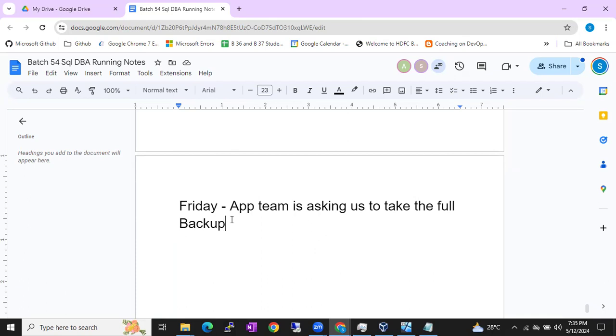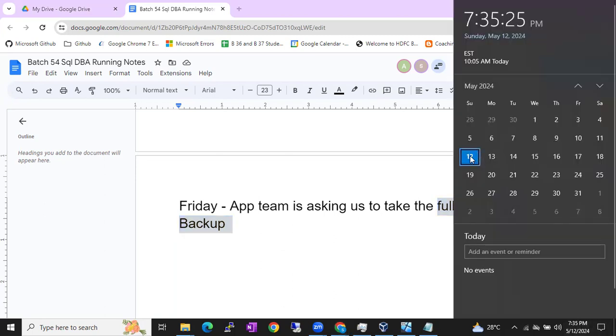Nothing will happen. It will take the full backup. Okay, you can take the full backup, but what will happen after a successful full backup? Again, the DCM page will start tracking the changes, right? So let me explain with this calendar. On the 12th you took the full backup, the 13th you have a differential backup, the 14th differential backup, the 15th differential backup, the 16th you have, the 17th you have.